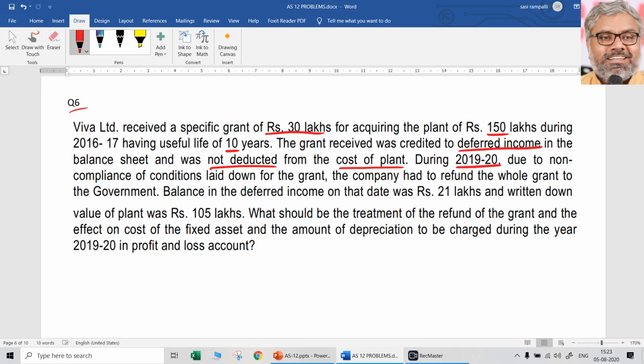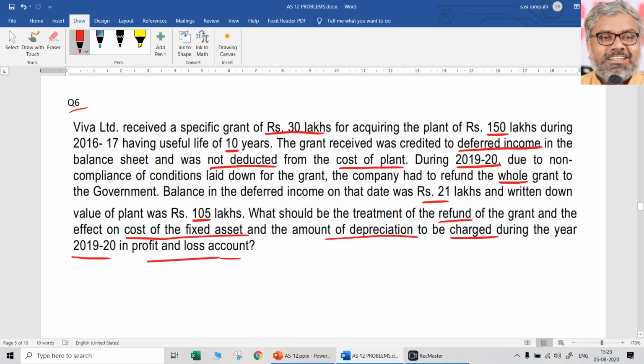During 19-20, due to non-compliance of conditions laid down in the grant, the company had to refund the whole grant, entire grant, to the government. Balance in the deferred income on that date was 21 lakhs. Written down value of the plant was 105 lakhs. What should be the treatment of the refund of the grant and the effect on the cost of the fixed asset and the amount of depreciation to be charged during the year 2019-20 in the profit and loss account?